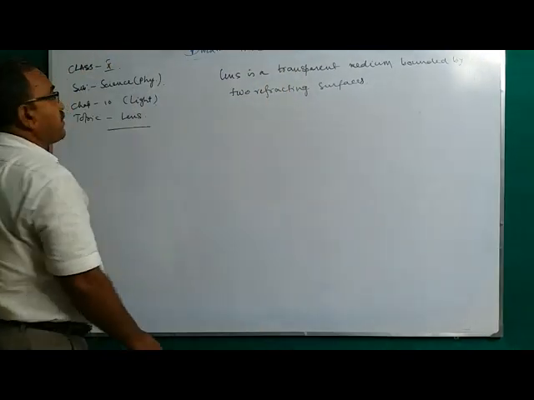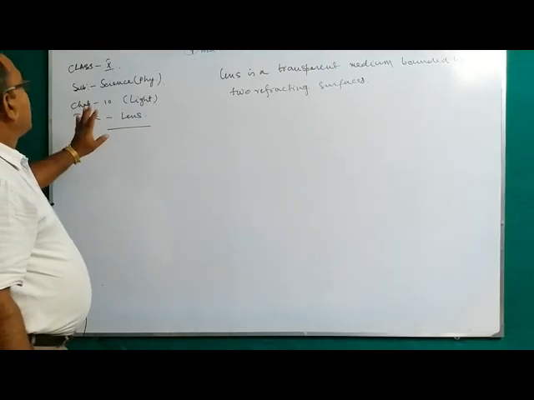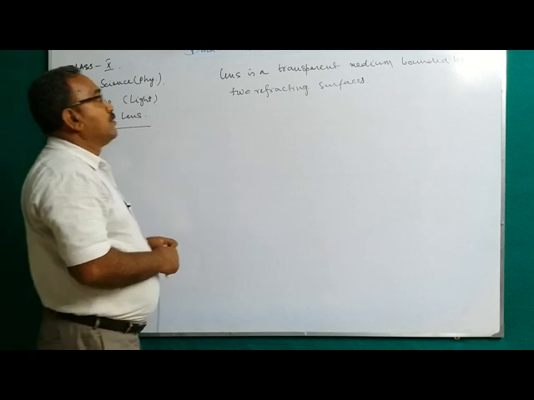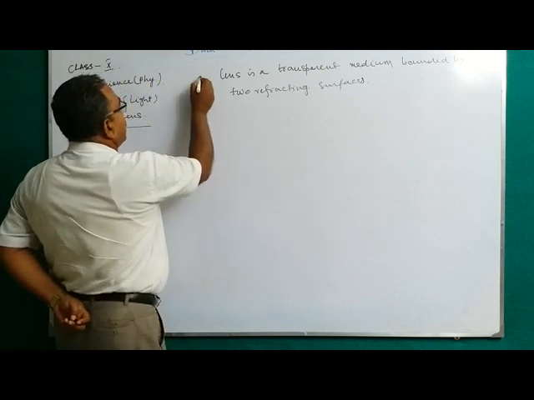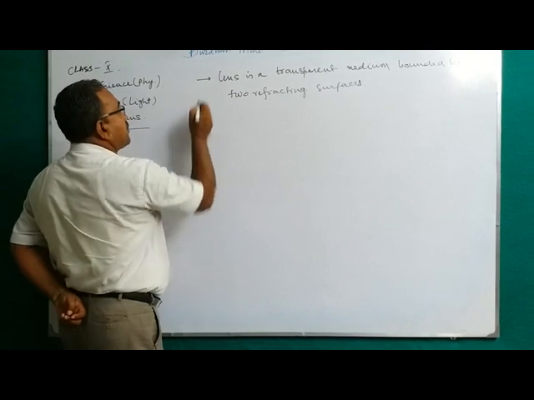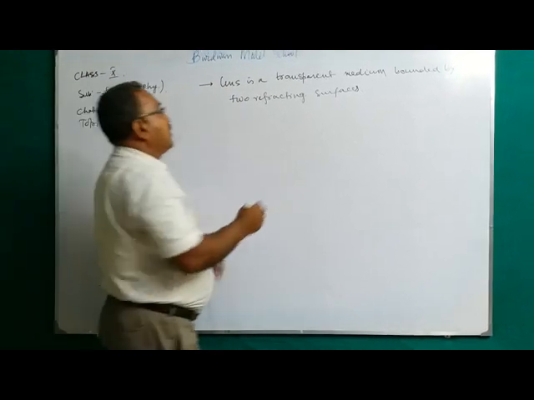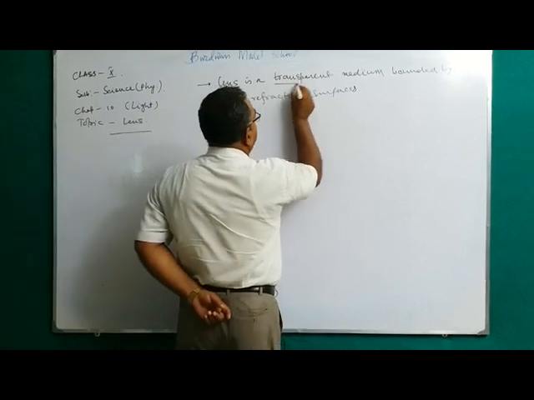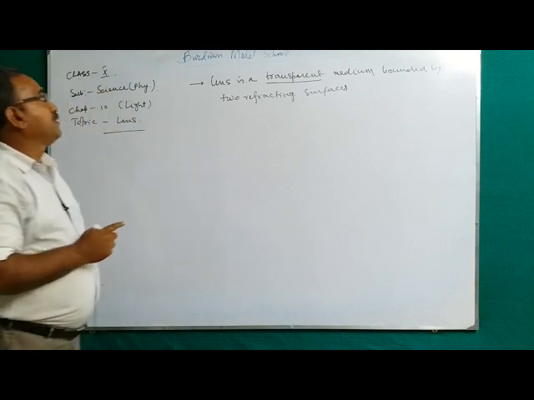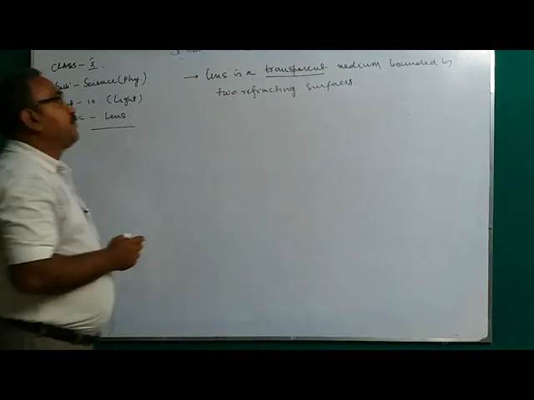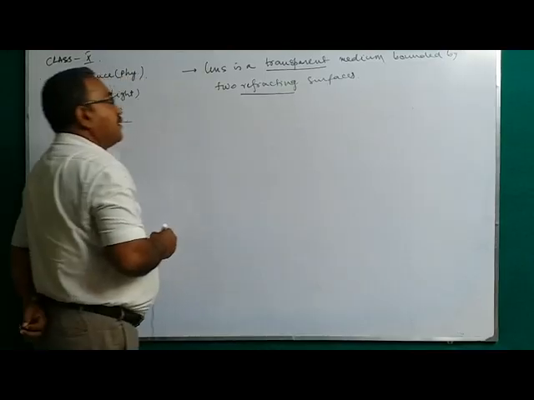Today, physics class, that means science class, continues from your previous class. The next subpart of this chapter is the lens. A lens is a transparent medium. This is the vital point: a lens is a transparent medium bounded by two refracting surfaces.